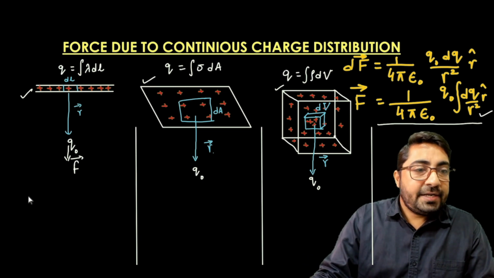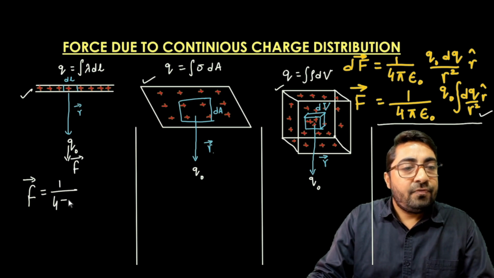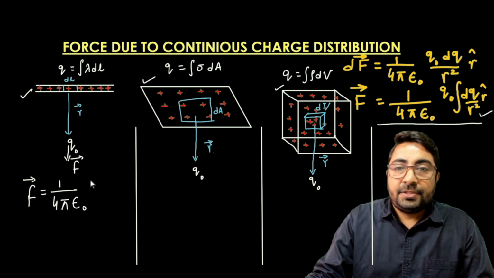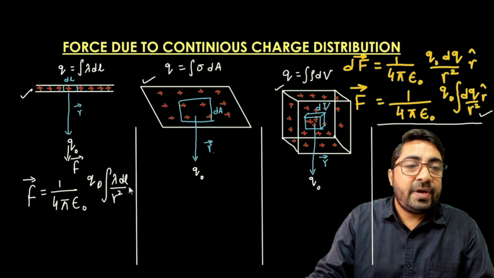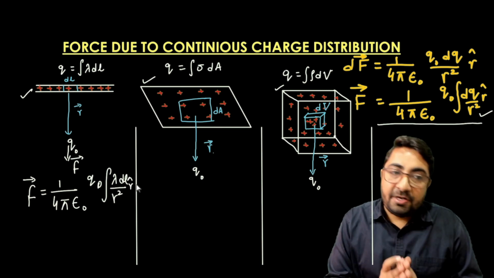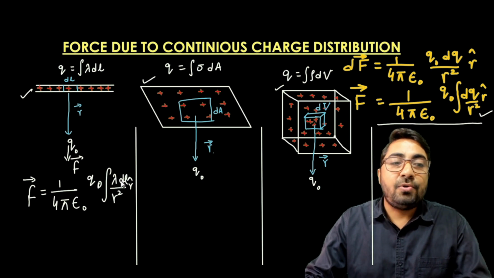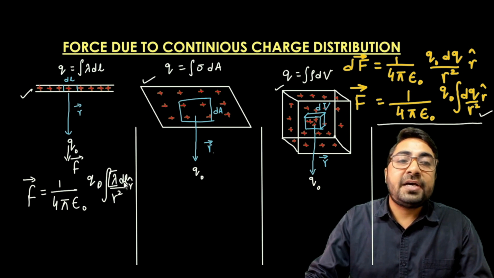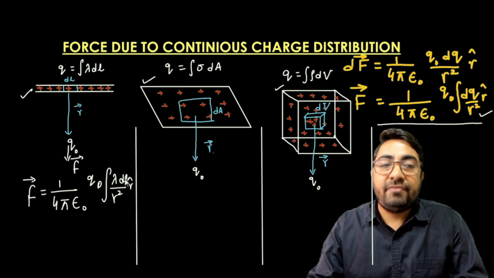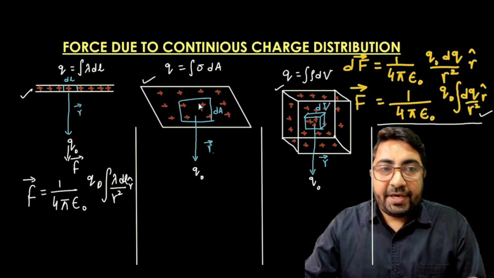So it can be written as F vector is equal to 1 upon 4 pi epsilon naught q naught integration lambda into dl upon r square with r cap. It means the force on the charge q naught is due to the line charge density lambda over the given length. Simply come to the next case.